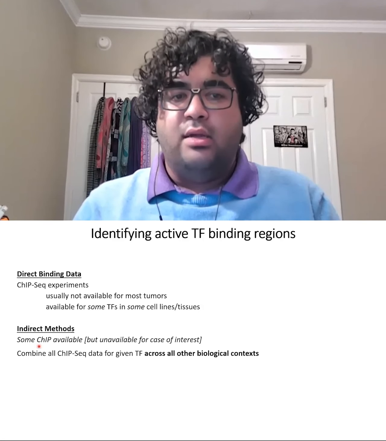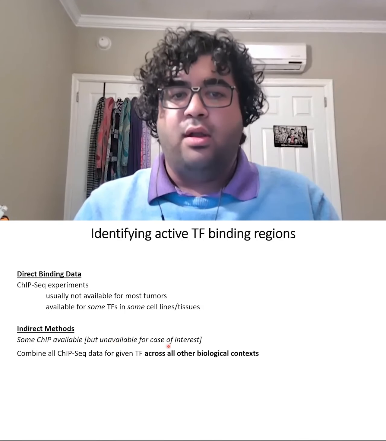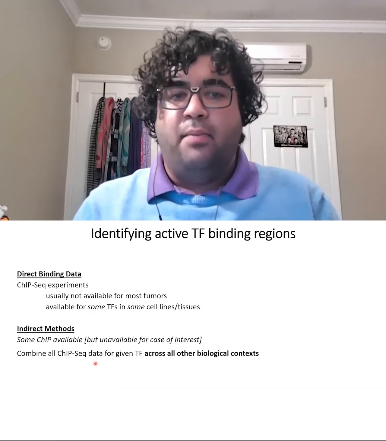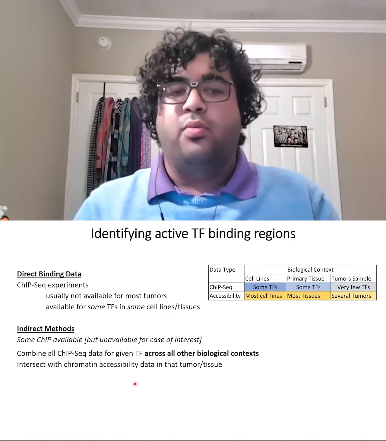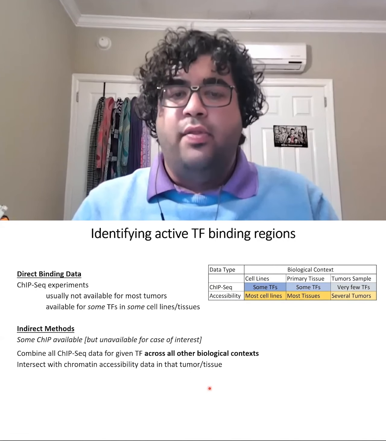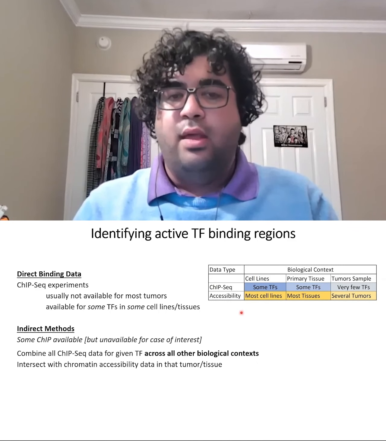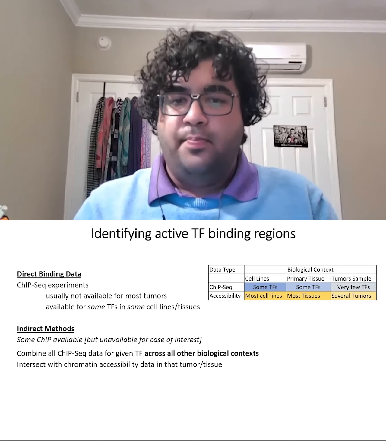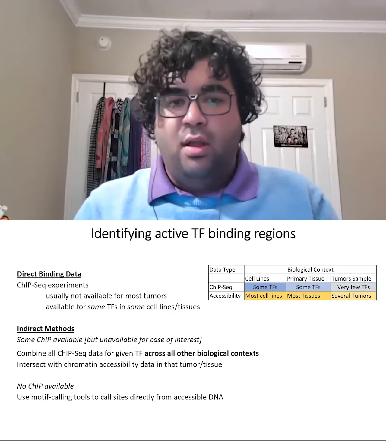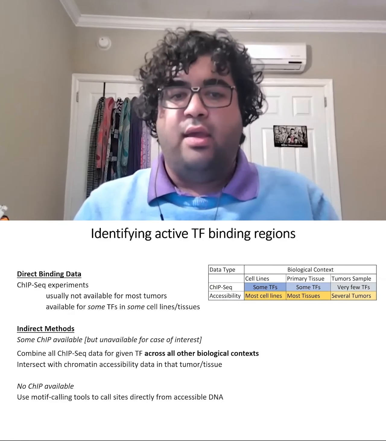With that in mind, we observe that direct binding data, which is ChIP-seq, is usually not available for most tumors and is only available for some TFs in some specific cell lines and tissues. In such cases, whenever this data is not available, we turn to indirect methods, where we can consider cases where we have some ChIP-seq for that transcription factor, but not in our case of interest. In such a case, we combine all other ChIP-seq data across all other biological contexts and intersect it with chromatin accessibility in that tumor and tissue. The reason this is scalable across different tumors is because accessibility data is usually available for most cell lines and tissues, and also for several tumors, unlike ChIP-seq for most factors. In cases where there's no ChIP-seq available at all, we use motif calling tools to directly identify sites in accessible DNA.